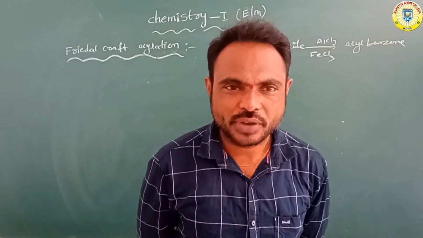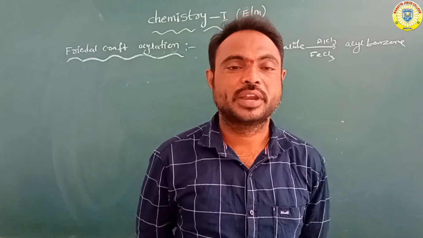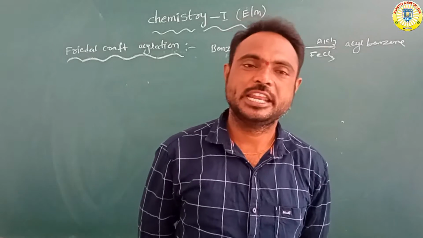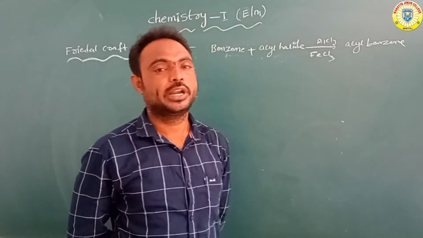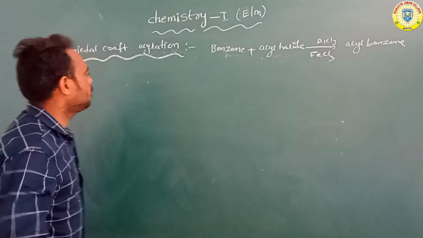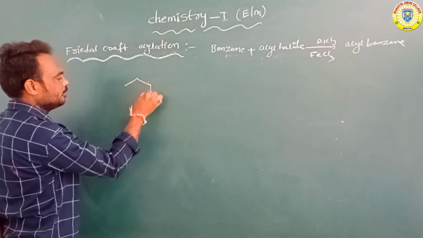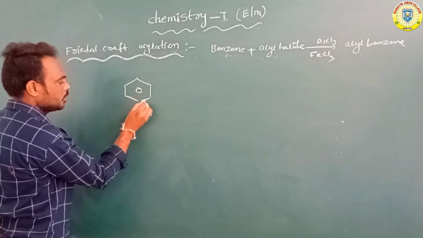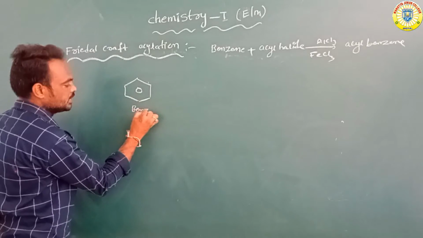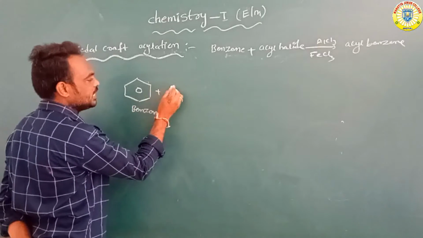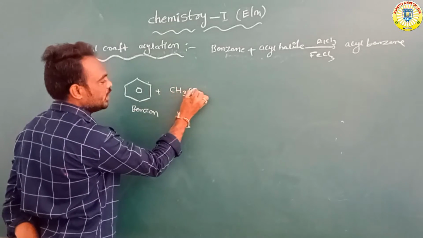This type of reaction is called Friedel-Crafts acylation reaction. This is also a very important reaction. Suppose, for example, we take benzene, and this benzene reacts with CH3COCl.